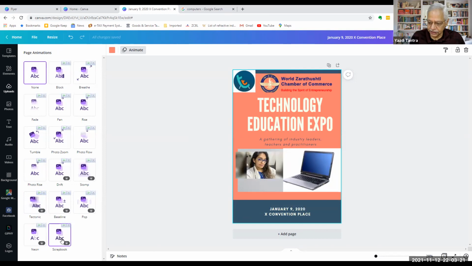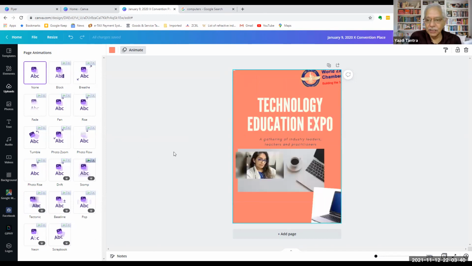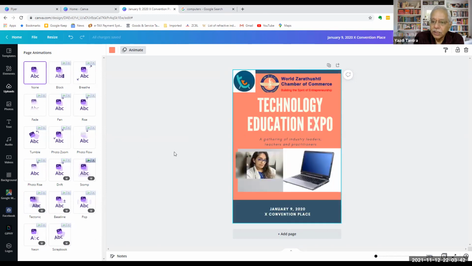Can you see how easy it is to do this animation? Okay, so what we did is we picked up a template. We used some of our own pictures. We used something from the web. We used something which we uploaded from our own computer and created a very, very neat designed flyer, which we can use straight away.